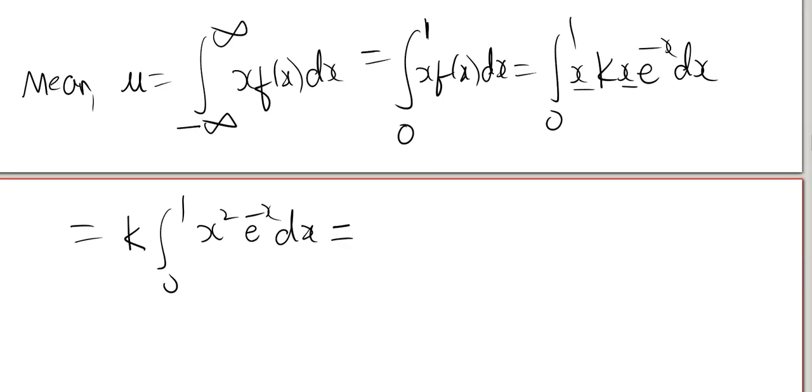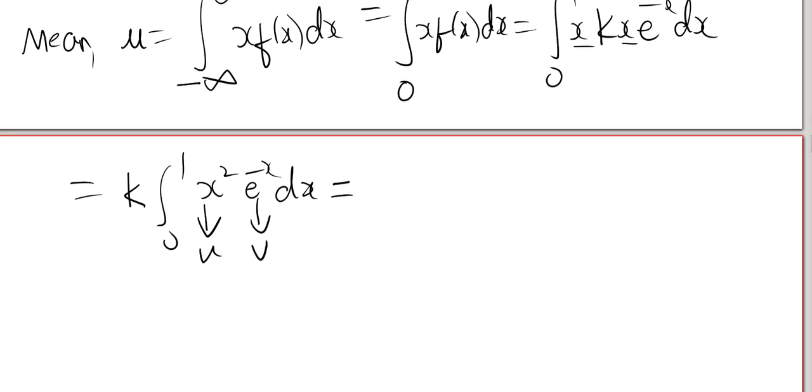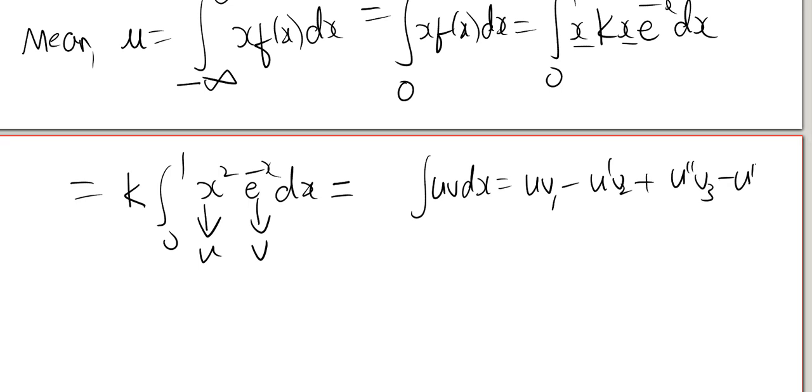Now we have to apply again Bernoulli rule. This is u and this is v. Right? So again I'll write here, Bernoulli rule means what? Integral of uv dx is equal to uv1 minus u dash v2 plus u double dash v3 minus u triple dash v4, etc. This is Bernoulli rule for doing integration easily.